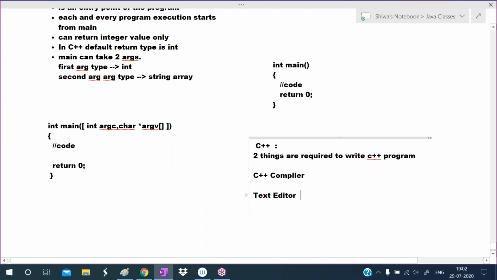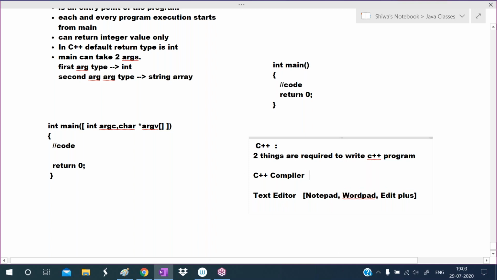Some text editors come along with the operating system, like Notepad, WordPad. Or you can use EditPlus, or you can use Notepad++, etc. All these are text editors. Or in MS Word also you can write. MS Word is a text editor. So this text editor is required.